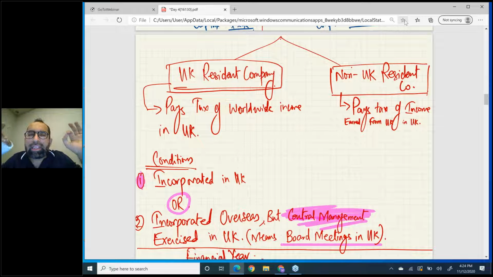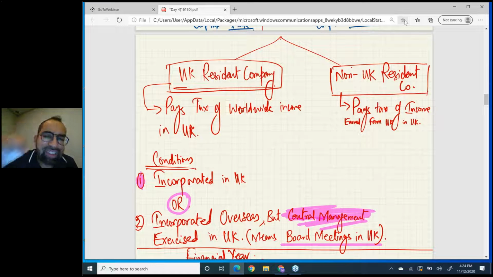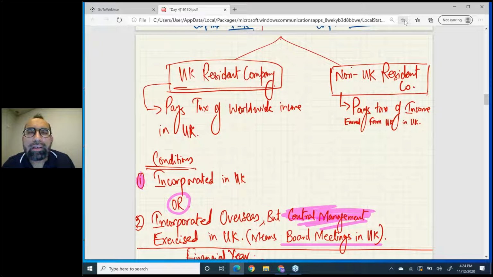If a company is marked as a UK resident company, then that company pays tax on its UK earnings in the UK plus tax on worldwide earnings also in the UK. Now, what is a non-UK resident company? A non-UK resident company is a company that only pays tax on UK earnings in the UK, and the remaining worldwide earnings tax they don't pay in the UK. They never pay tax on earnings outside the UK in the UK. So that's the difference between a UK resident company and a non-UK resident company.